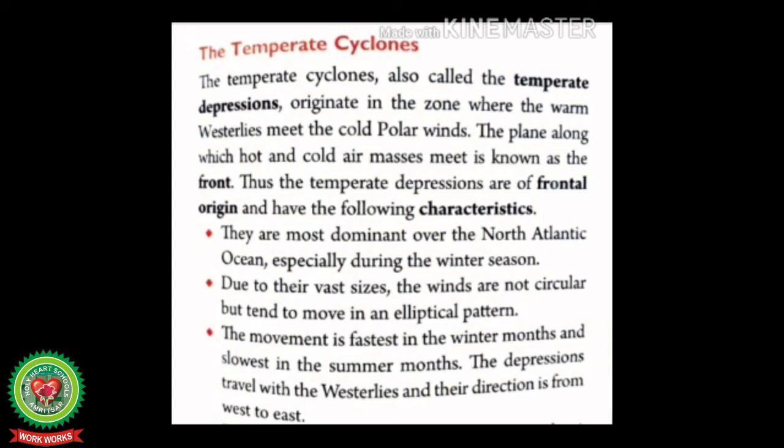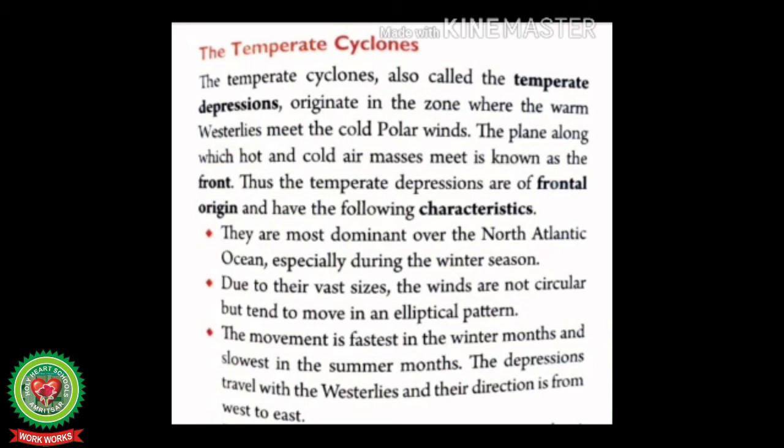The first characteristic feature is that they are most dominant over the North Atlantic Ocean, especially during the winter season. Due to their vast sizes, the winds are not circular but tend to move in an elliptical pattern. The movement is fastest in the winter months and slowest in the summer months. The depressions travel with the westerlies and their direction is from west to east. The average speed of their movement is about 30 to 40 km per hour.